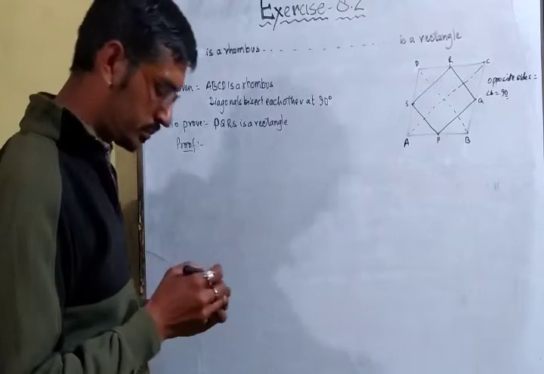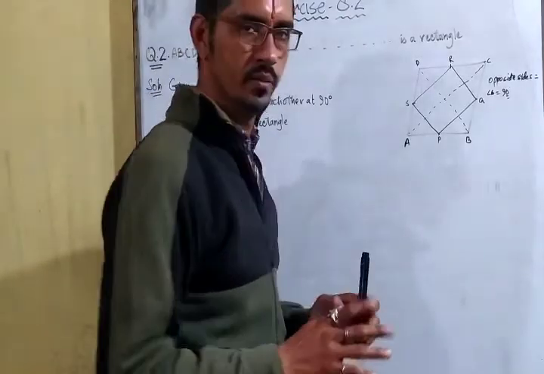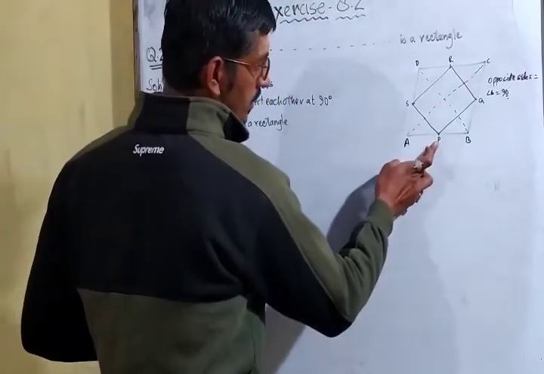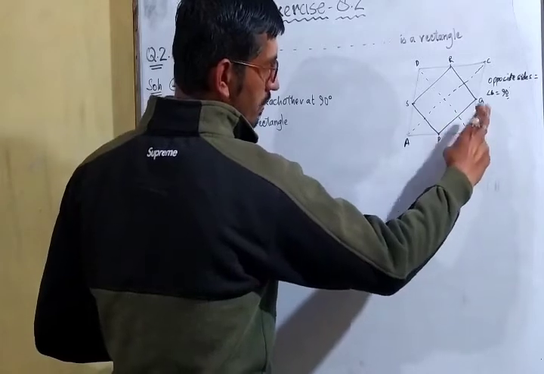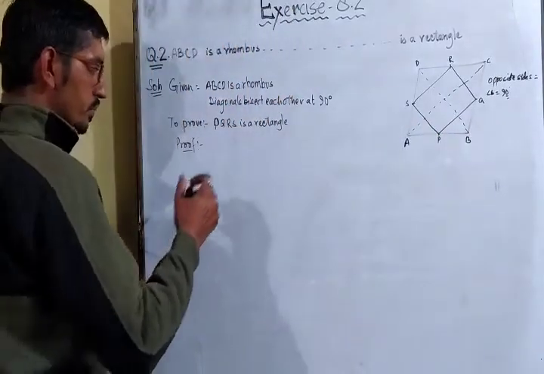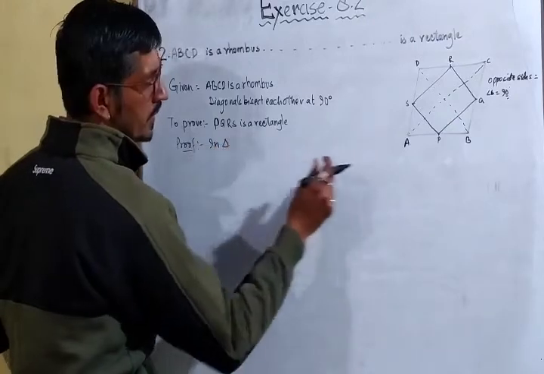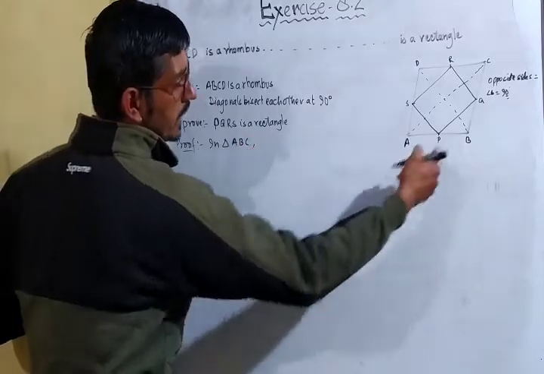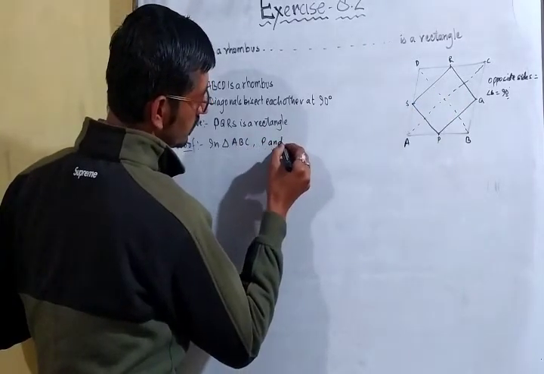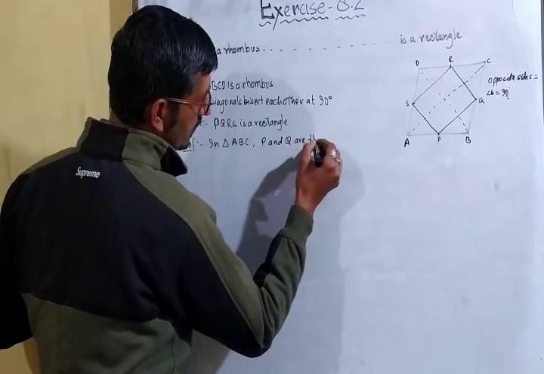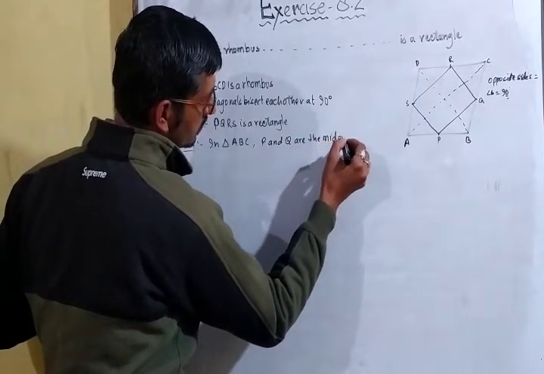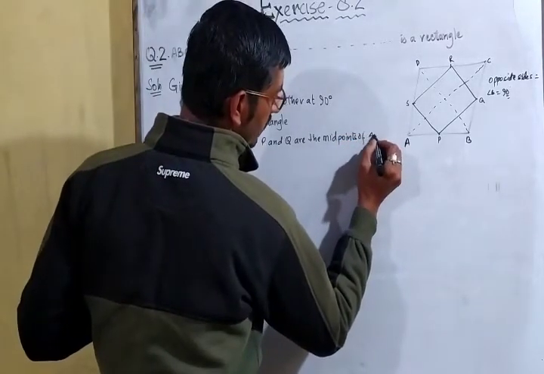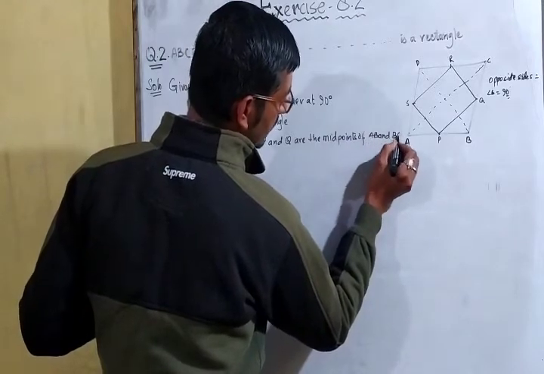The first thing, how to prove? First we will prove the opposite sides are equal to each other. Okay. So now P and Q are the midpoints of sides AB and BC. So in triangle ABC, P and Q are the midpoints of AB and BC.